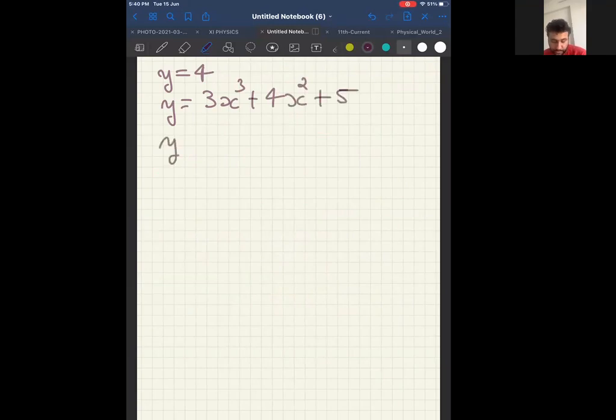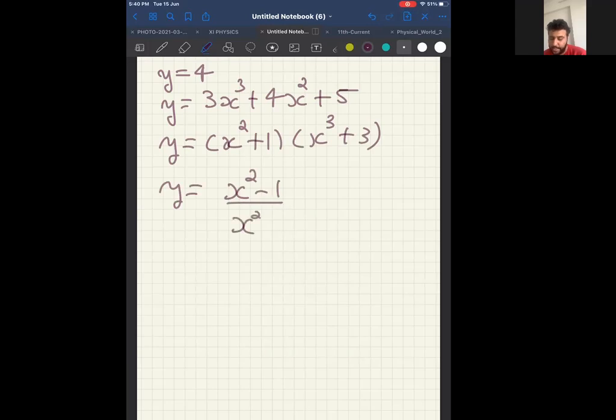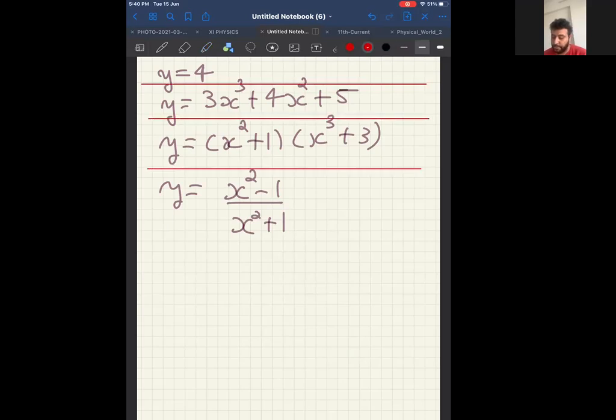Third question is y is equal to x square plus 1 into x cube plus 3. And the fourth question is y equal to x square minus 1 by x square plus 1. So there are 4 questions. Find dy by dx in each case. Start.